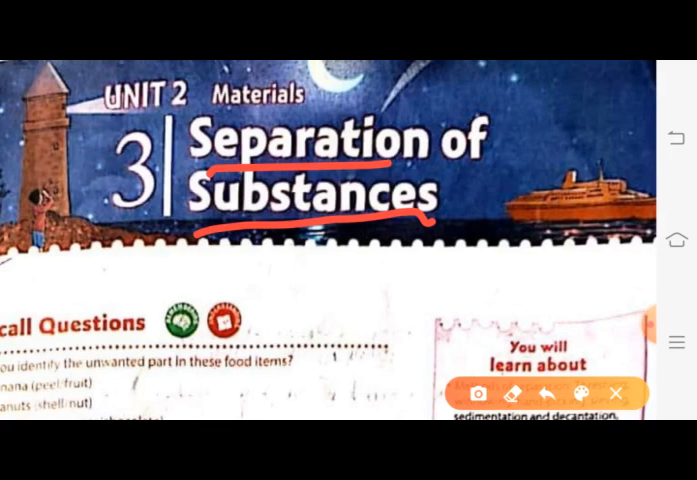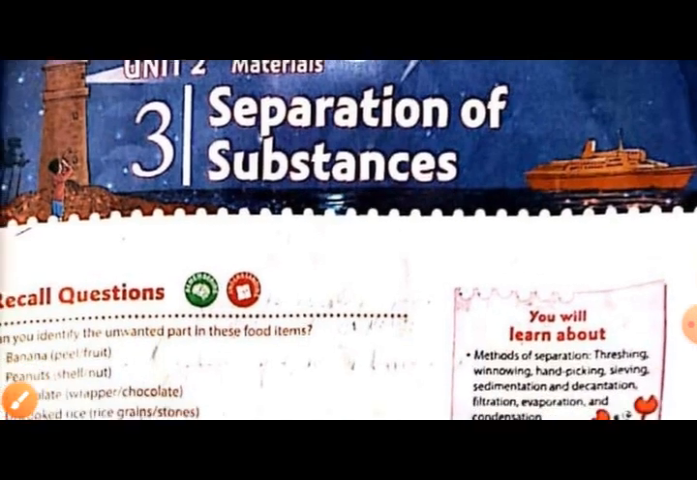Now, what is the meaning of separation? Separation means to classify or to group in different groups. So why do we need to separate the substance? We need to separate the substance to divide or to make a particular group of each of the substances of its own type. Okay, so now we will come towards the chapter.